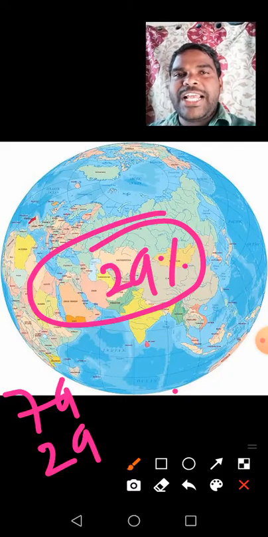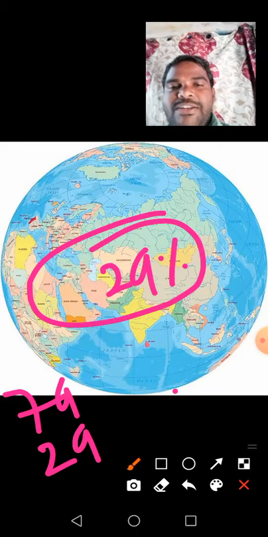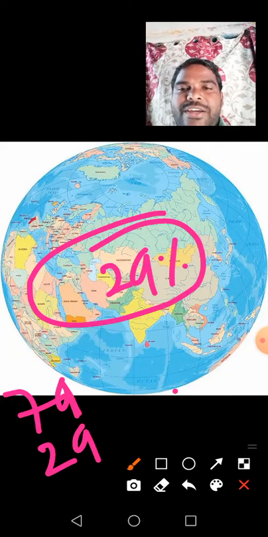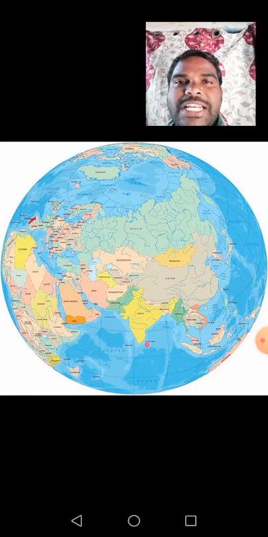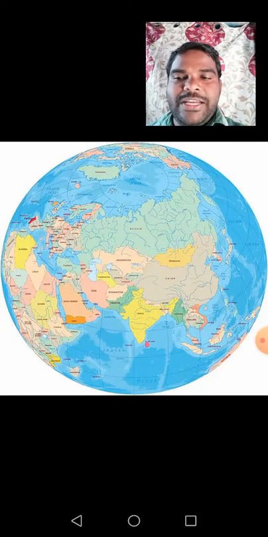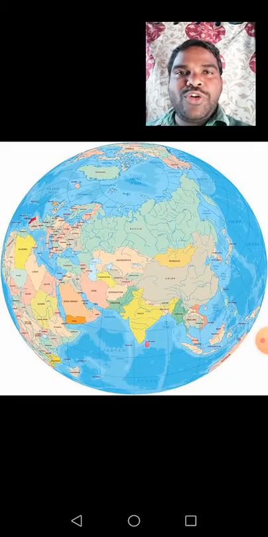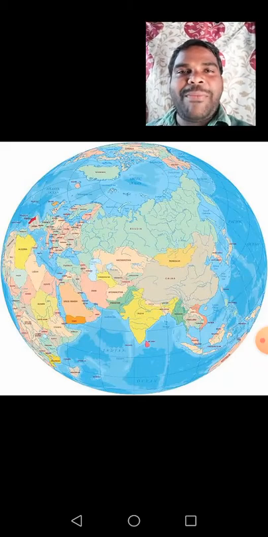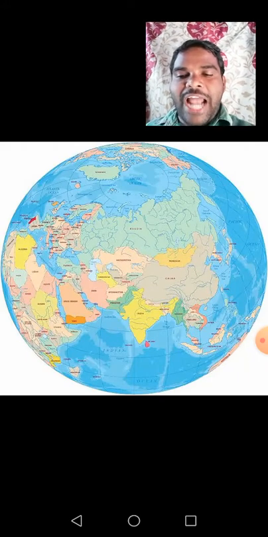Once again I repeat, there is 71% of water and 29% of land. Understand, children? In this 29% of land, it is not the same everywhere. It is not distributed evenly throughout the world. It's all distributed in an uneven manner.